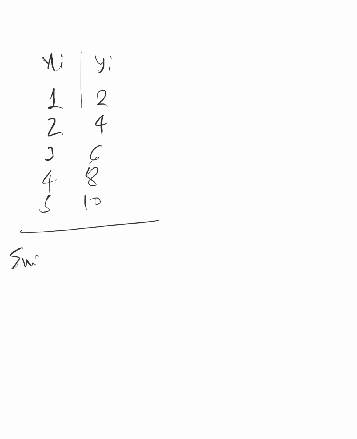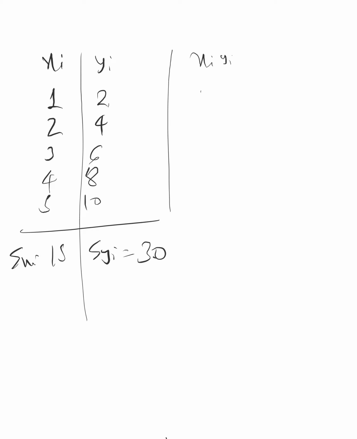The same question: xi is 1 2 3 4 5 and yi is 2 4 6 8 10. So the summation of xi, how much? That is 15. And the summation of y is coming 30. Then you find another column xi yi, that will be 2, 8, 18, 32 and 50. Then add them, and that is 110.